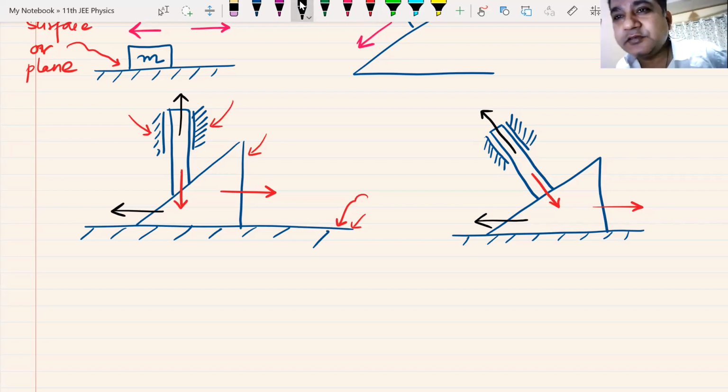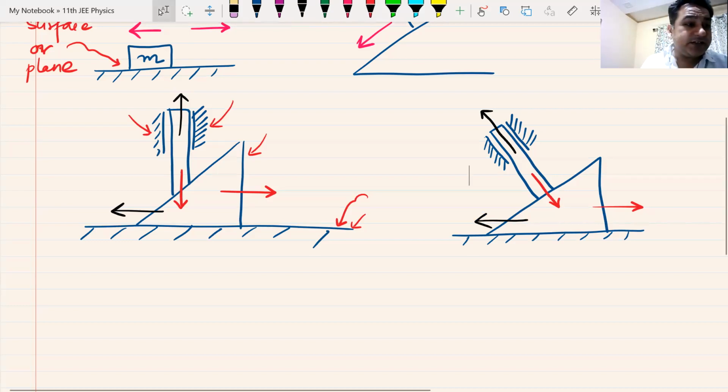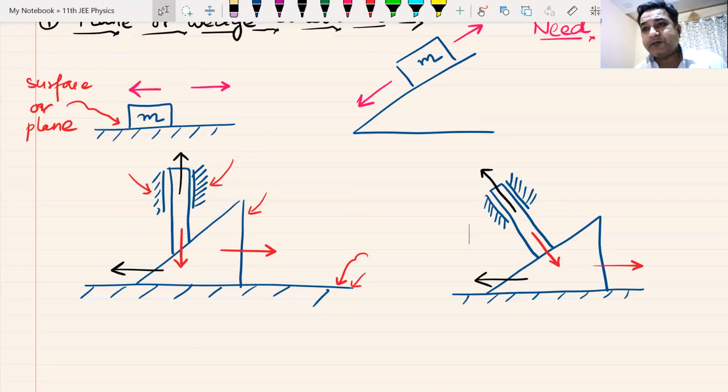So this is what physics calls plane constraint or wedge constraint or surface constraint. As you can see, we have already done them. Probably the last two diagrams we have not done, but don't worry, we'll be doing them.